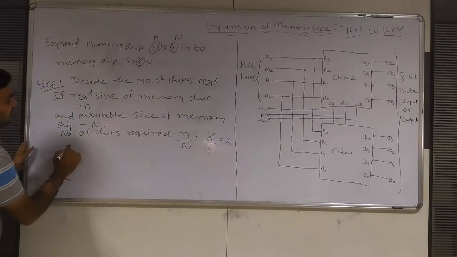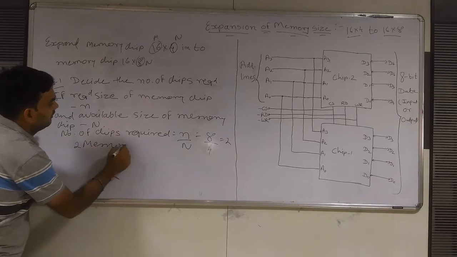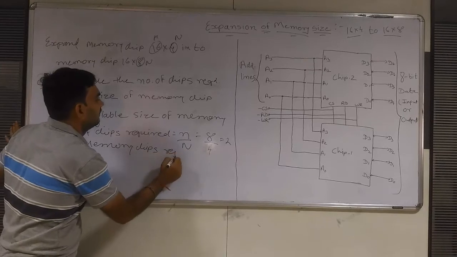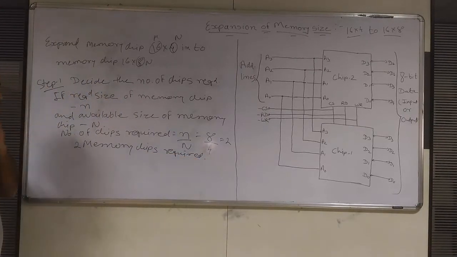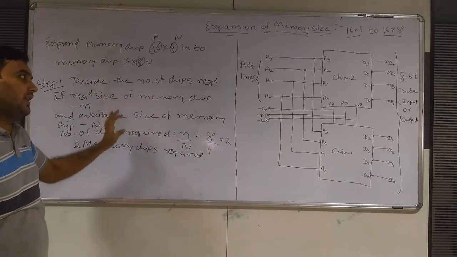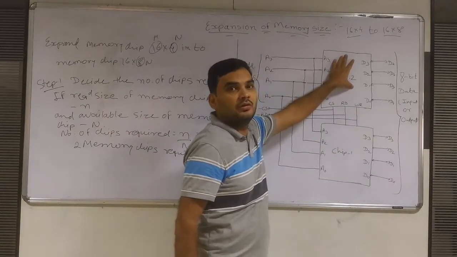So 2 memory chips are required. हमें पता चल गया कि हमें कितनी चिप की जरूरत है. We have drawn here chip 1 and chip 2.